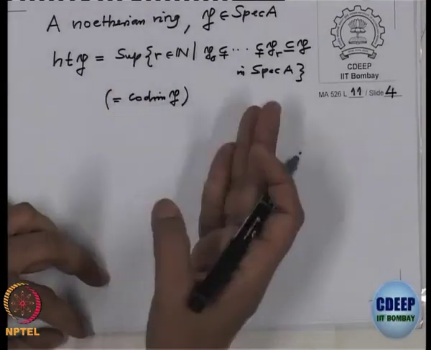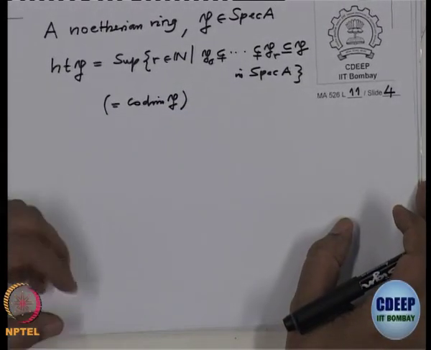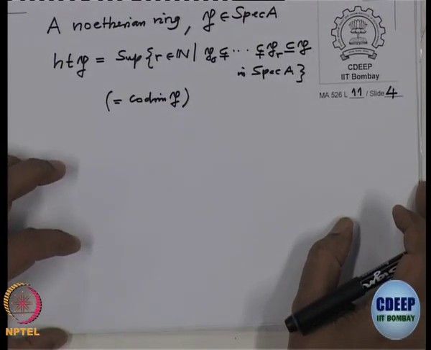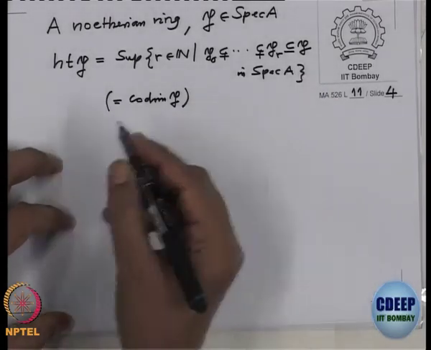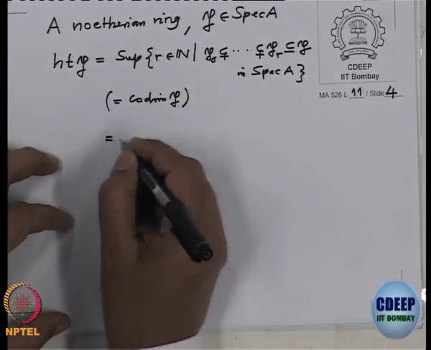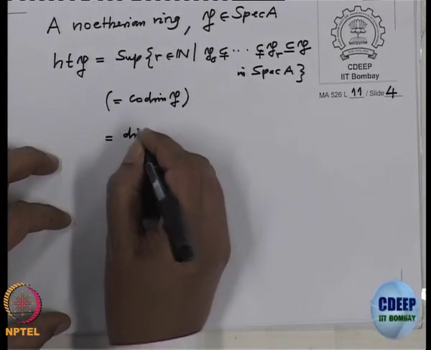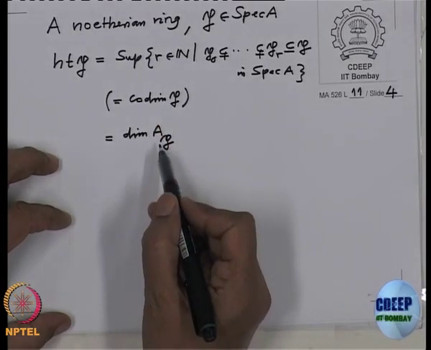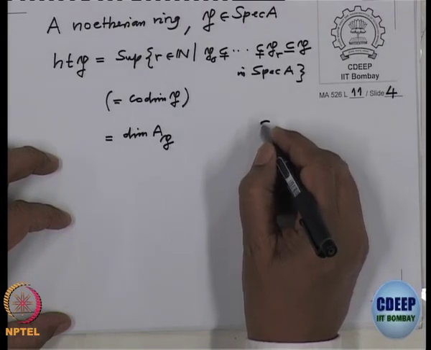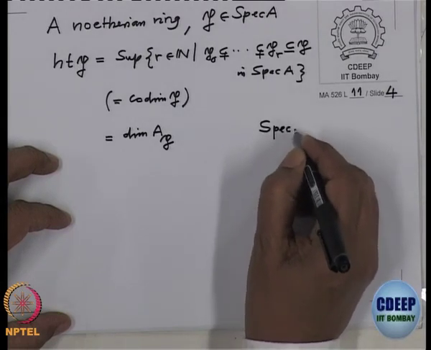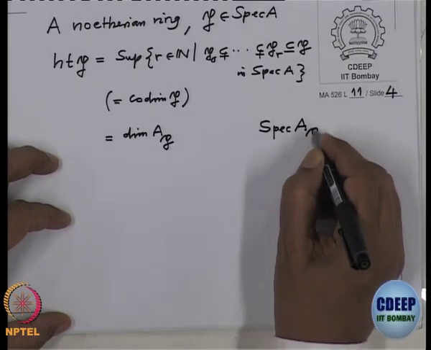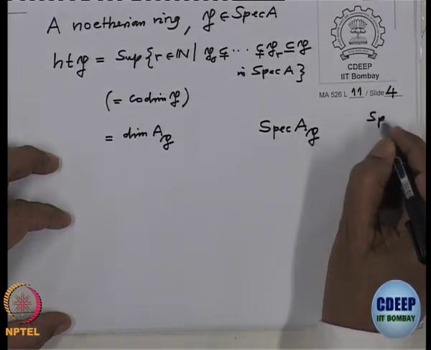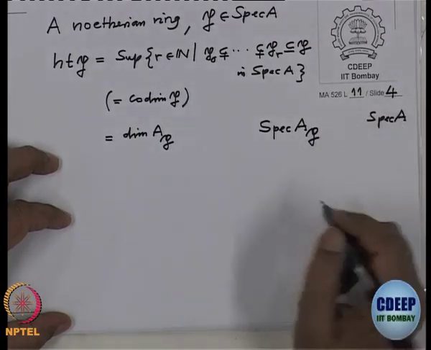From this definition, a priori it is not clear that this height is finite, and we have noted that this height is also nothing but the dimension of the localization, because we know the correspondence between the prime ideals of the localization and prime ideals of A.